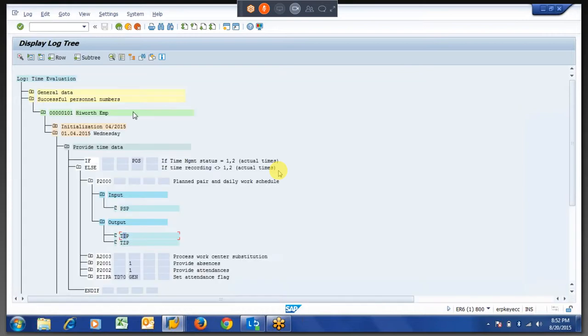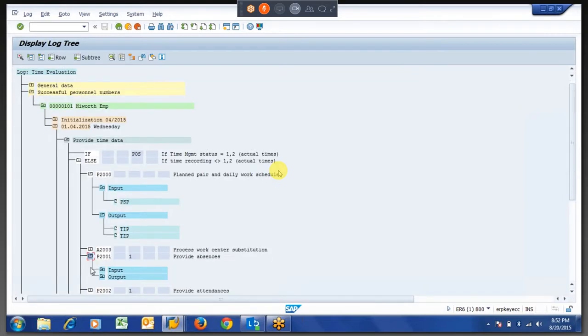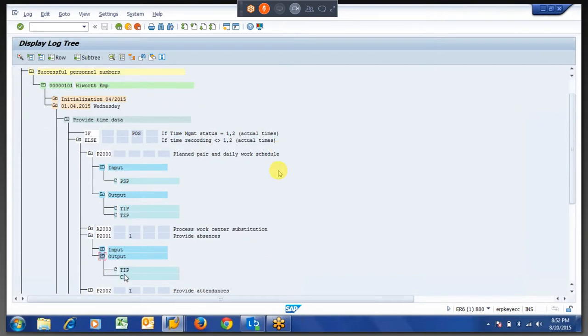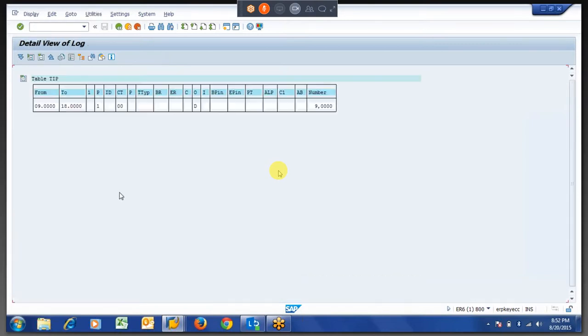Then it will check the remaining info tags like absence and all this stuff. If absence is there, then it will remove whatever the entry is there in the time frame.